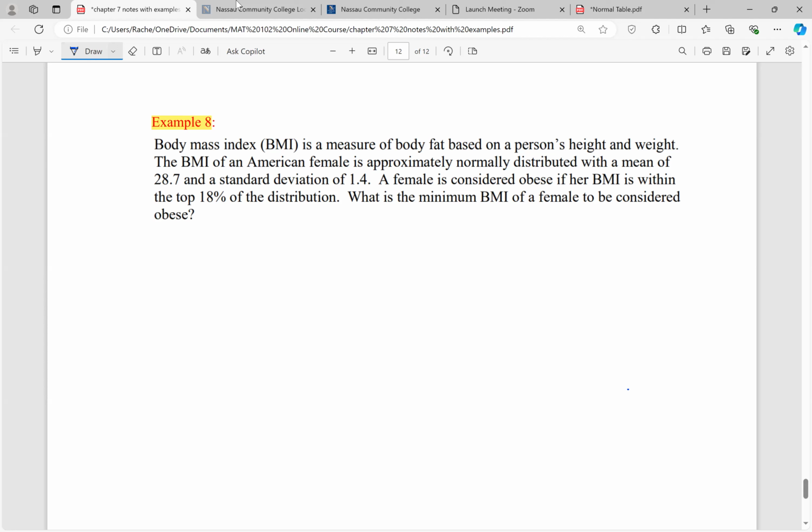Let's do what I've been telling you the last few lectures. Do not try to just pick up the calculator and answer the question. I'm not even going to look at the question. I'm ignoring this last sentence for now where the question is.